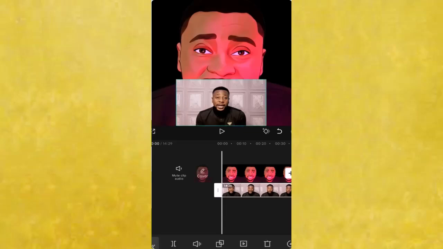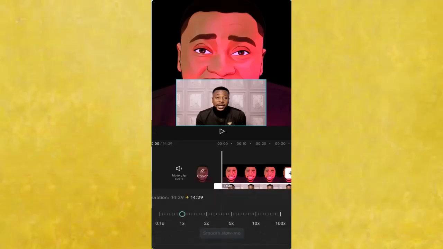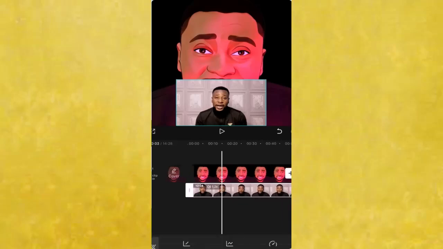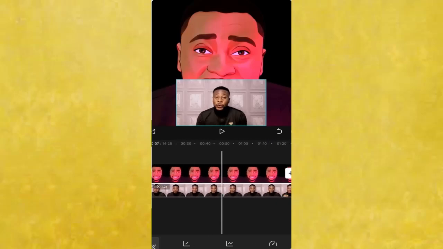So I'll click on the video clip itself. Then I'll look for speed. As you can see, you see speed right here. Click on the speed and then click on normal speed. As you can see, the speed of the video is on 1x. I'll just increase the speed of the video a little bit. If I play the video, you see that the sound of the video is a little bit faster than the original video.